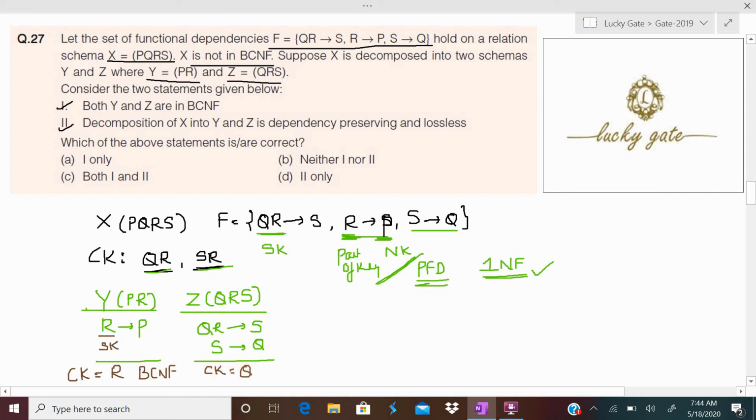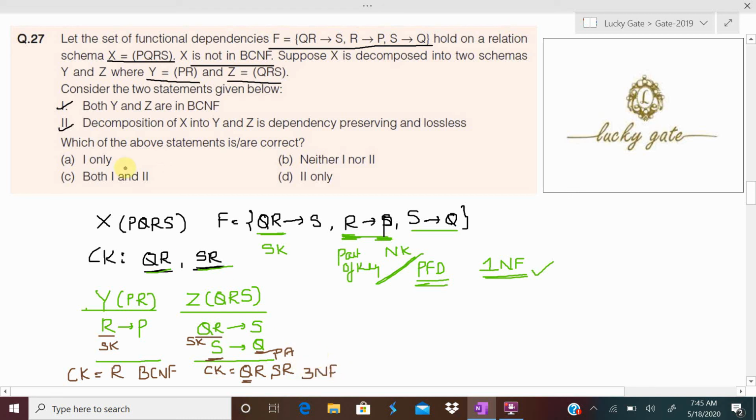Key for Z is QR, and Q if replaced with S, SR and QR are keys. QR to S is satisfying BCNF rule. Because S is not super key, this relation is not BCNF, but Q is a prime attribute. Why? Because it is an attribute of a candidate key. Now we conclude that Z is in 3NF.